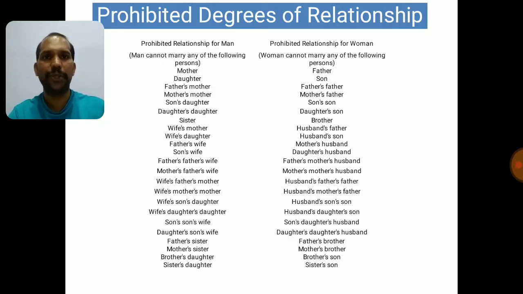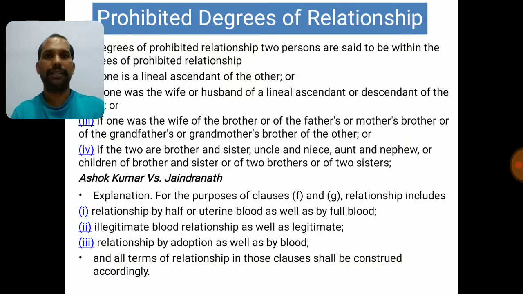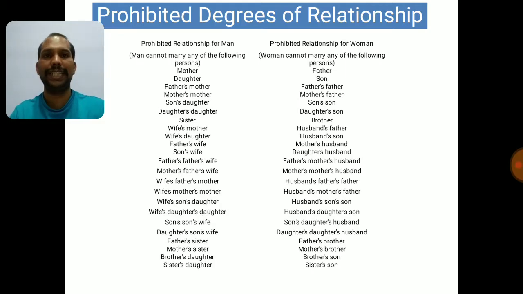When you see this relationship, you already know you cannot marry these people, but law is defining all this relationship as prohibited degree of relationship. The word prohibited degree of relationship gives you the feeling that something seriously big is coming, but nothing big is coming. This is all you have seen in your routine life, daily things. These people need to be treated as family members, very close to us, and they need to be respected. They cannot be viewed as our life partners in any way. But law, by defining them as prohibited degree, and some critical words in the previous slide, you might be feeling, oh, this is tough. No, you go through this slide and you will realize that this is not tough. When you read the law language, it looks tough, but not really.